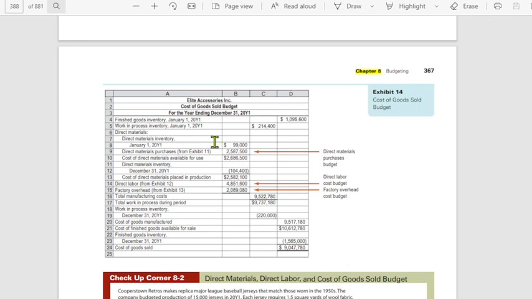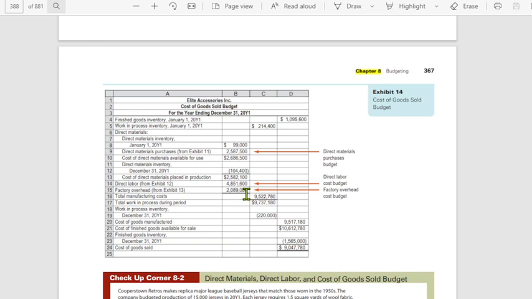So essentially, ganun lang yung pag-compute natin ng cost of goods manufactured ay essentially the same. 'Di ba? We begin with the direct materials beginning plus the purchases. So ito na yung available for use minus mo yung ending direct materials. Then ito na yung direct materials or raw materials placed in production plus mo yung labor, plus mo yung overhead.